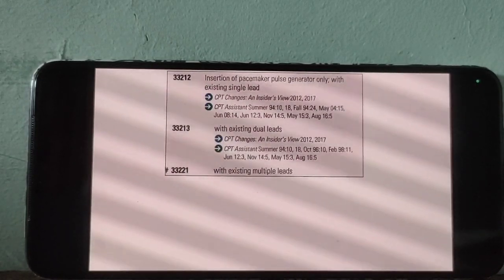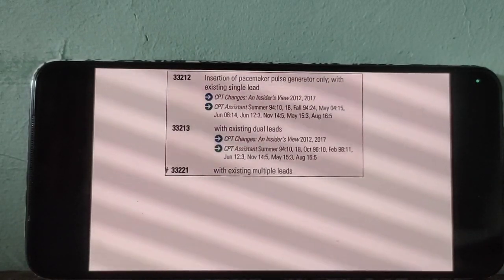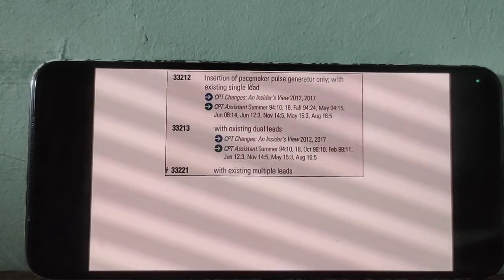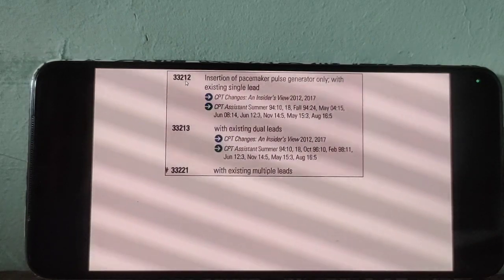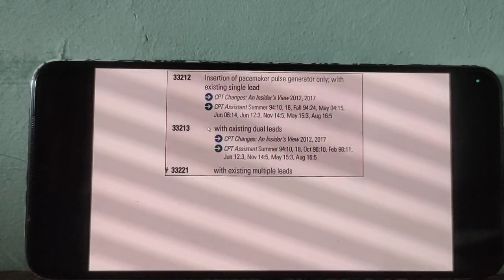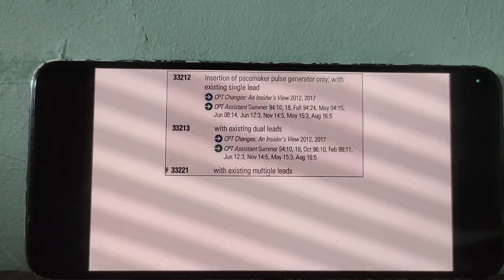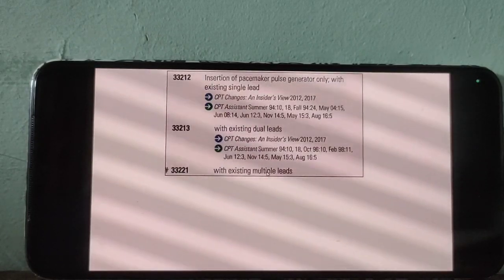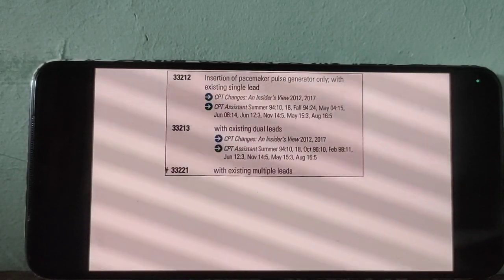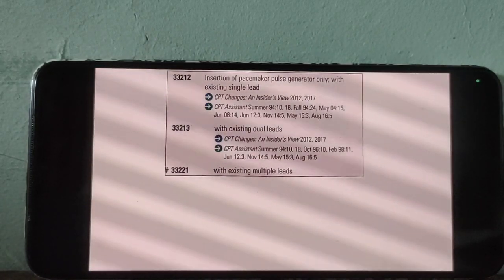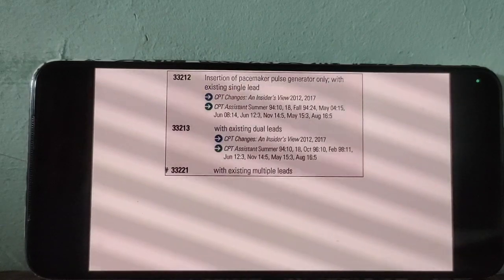The patient already had a wire. So now the doctor attached the battery to the existing lead: single lead system 212, dual lead system 213, and multiple lead system 221.